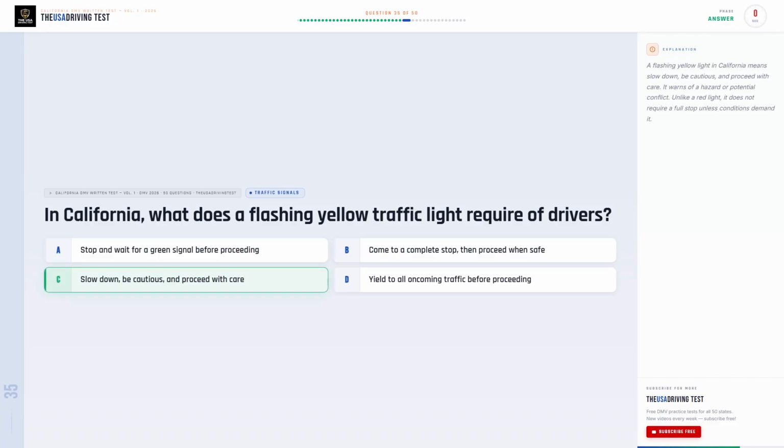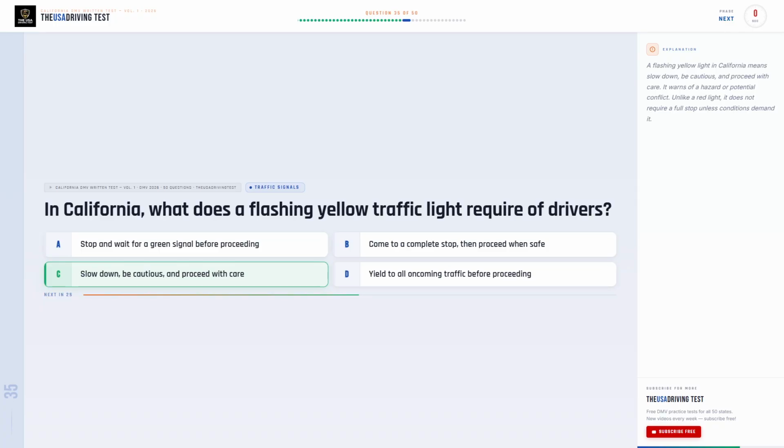The correct answer is C. Slow down, be cautious, and proceed with care. A flashing yellow light in California means slow down, be cautious, and proceed with care. It warns of a hazard or potential conflict. Unlike a red light, it does not require a full stop unless conditions demand it.